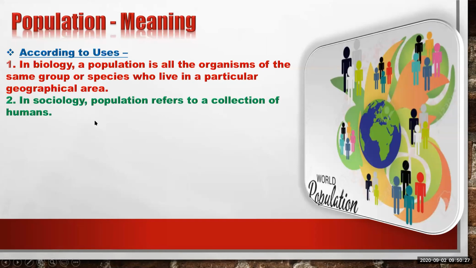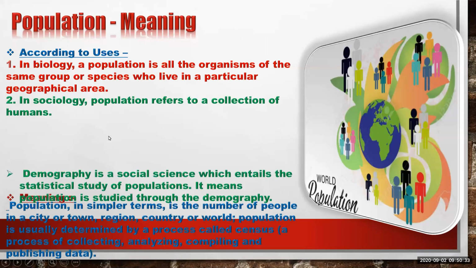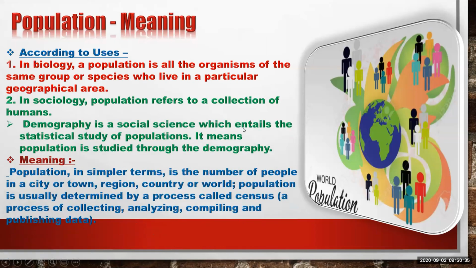In sociology, population refers to a collection of humans. Demography is a social science which entails the statistical study of population. It means population is studied through demography. We'll see the meaning in depth.